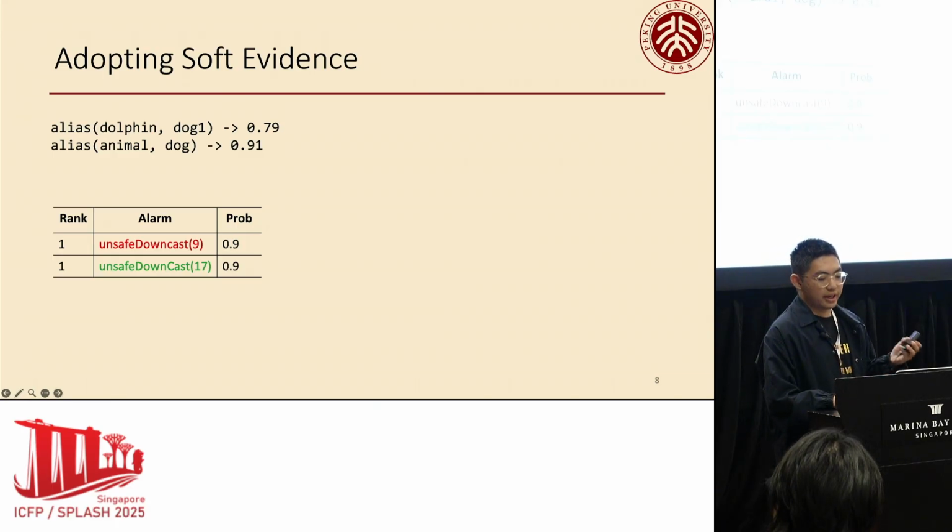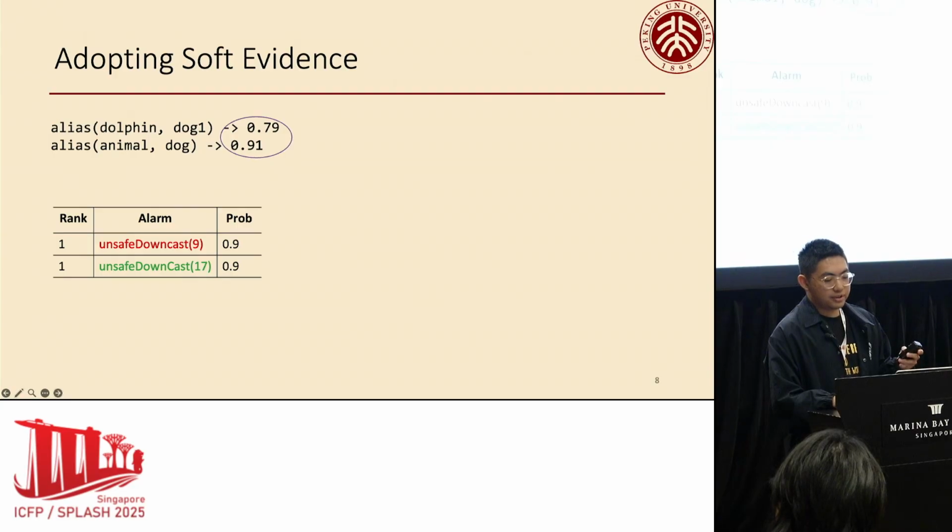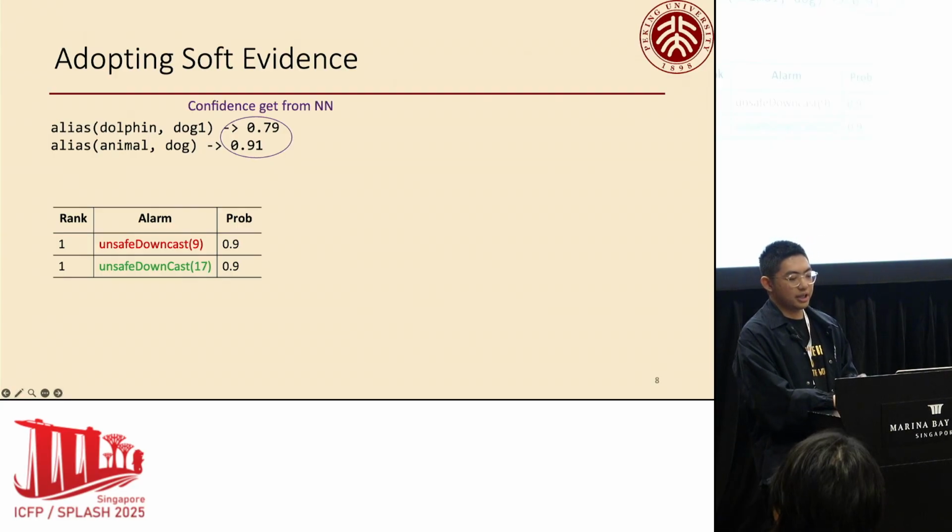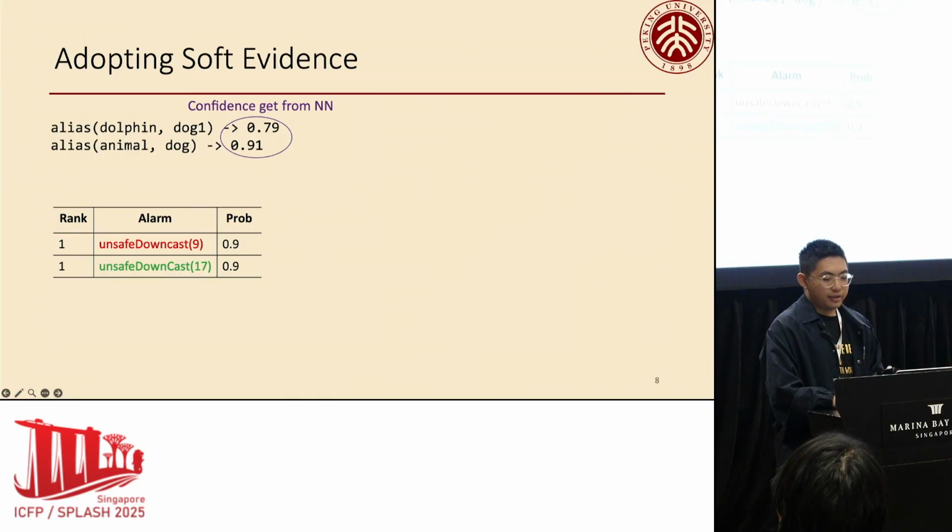First, we can assign a confidence value for each alias tuple given their variable names. And in our work, the confidence is obtained from a neural network, which I will talk about later. We can see that the confidence for alias animal dog is larger, meaning that it is more likely for dog to alias with animal.